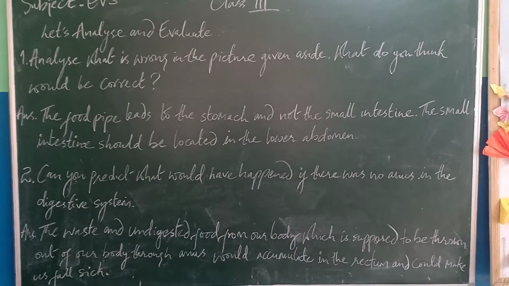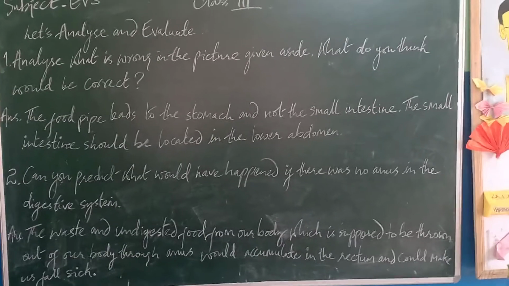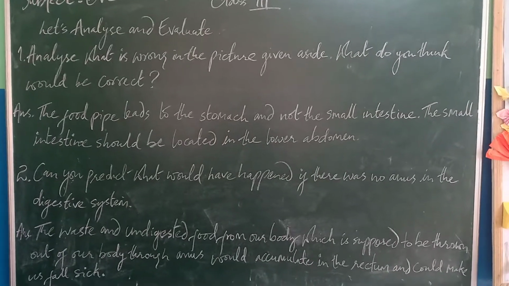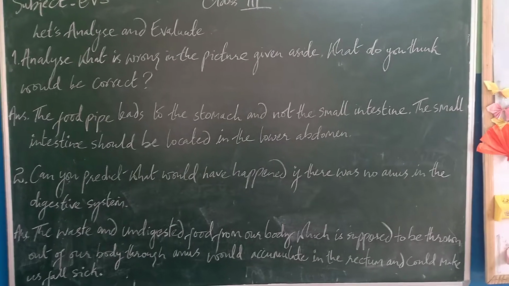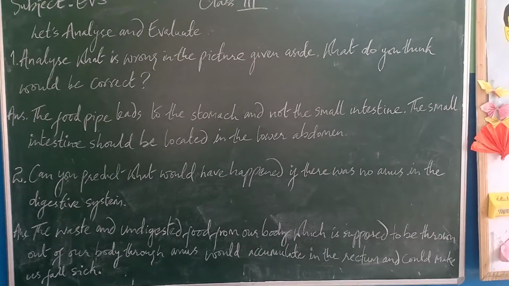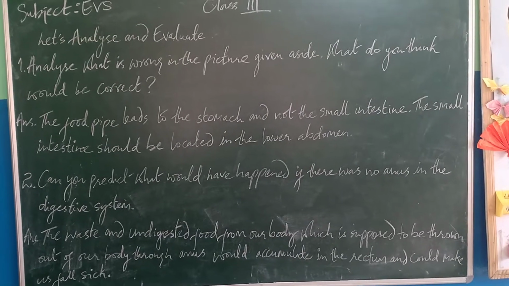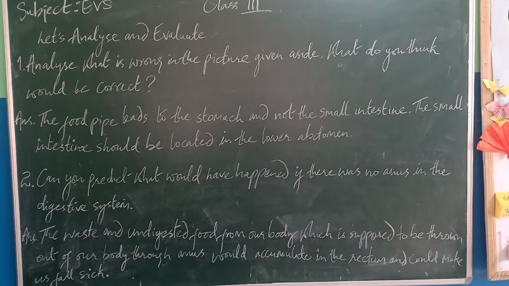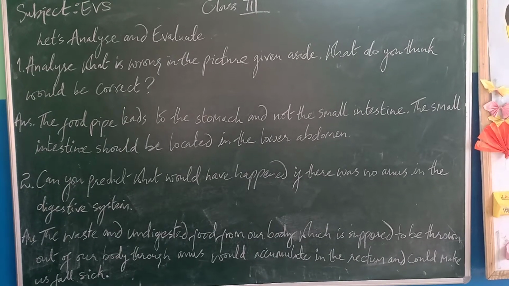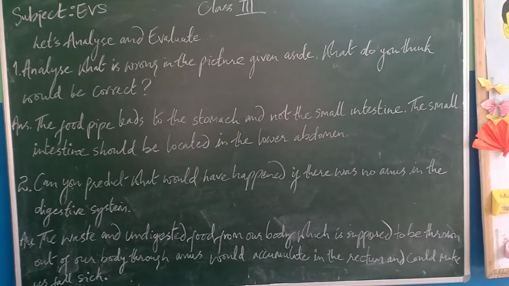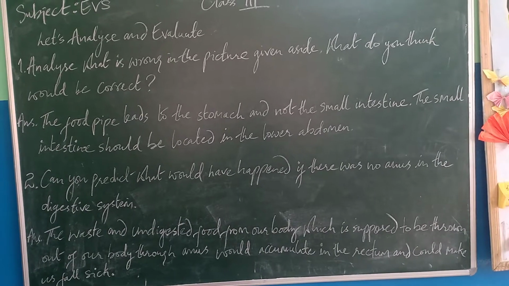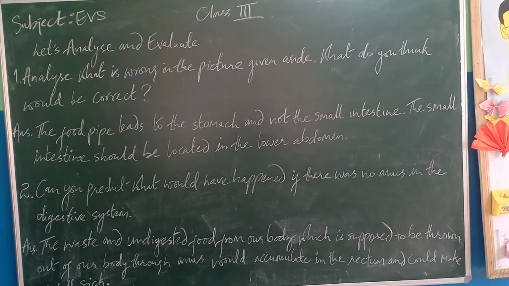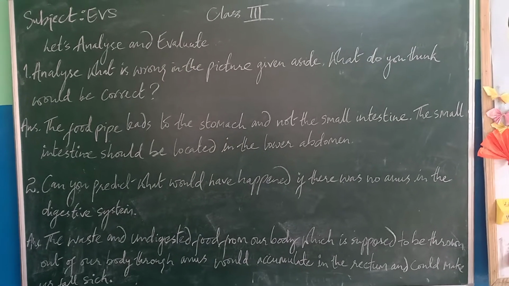Then question number 2, can we predict what would happen if there was no anus in the digestive system? So what you should write is, the waste and the undigested food from our body, which is supposed to be thrown out of our body through the anus, would be accumulated in the rectum and could make us fall sick.